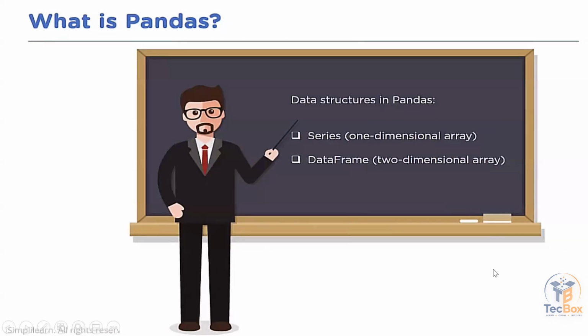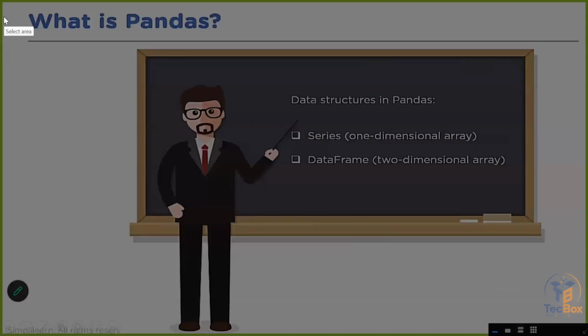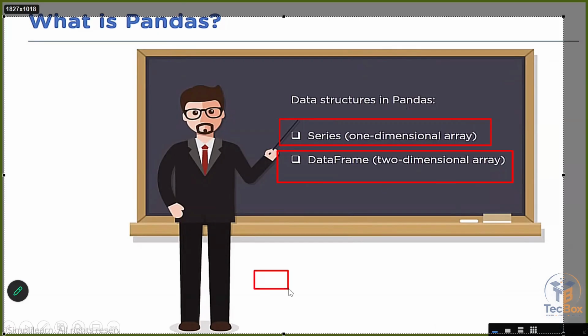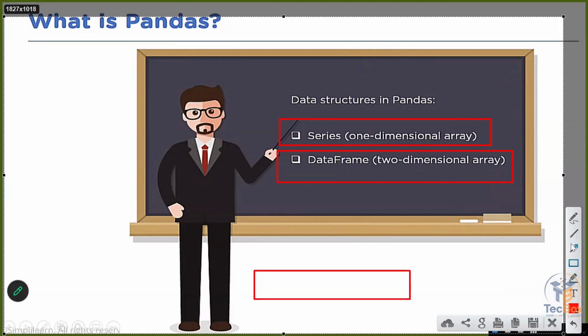And pandas consists of two things, guys. What are the two things that pandas consists of? The first thing is pandas series, which is a one-dimensional array. And pandas data frame is two-dimensional. One-dimensional array means it will be like this. You will have only indexing, so you won't have rows and columns.